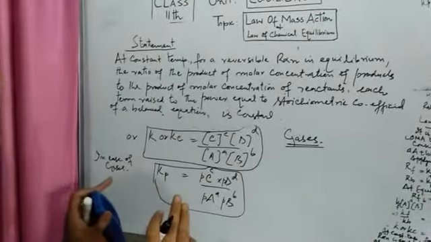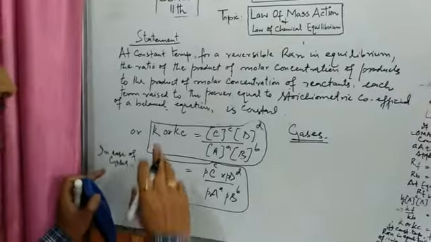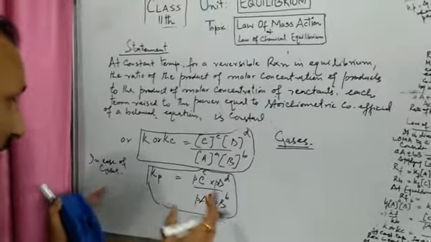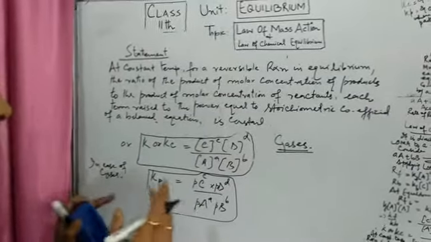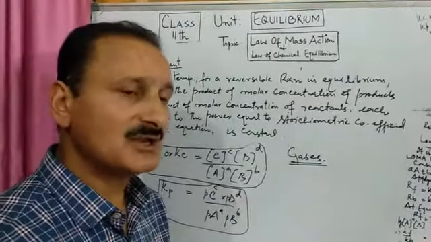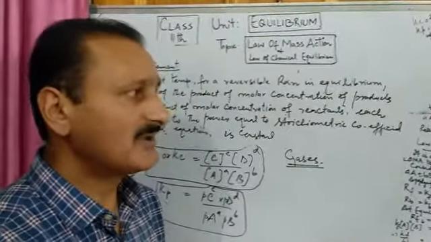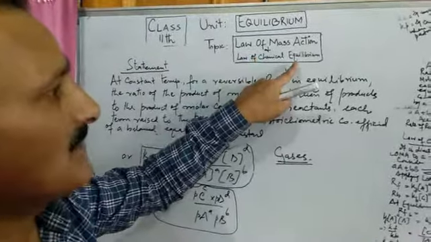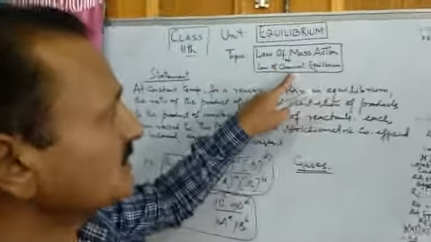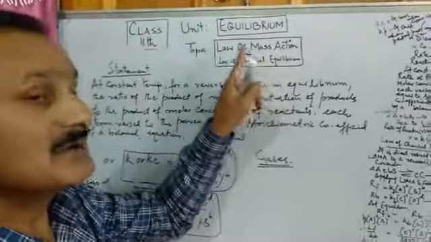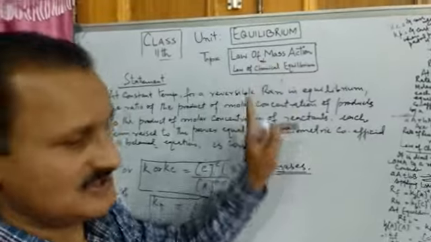So this is the only difference when the reactants and the products are in gaseous phase. So that is all about the law of mass action and the law of chemical equilibrium. Please keep in mind that law of chemical equilibrium is a direct result of law of mass action when applied to a reversible chemical reaction.